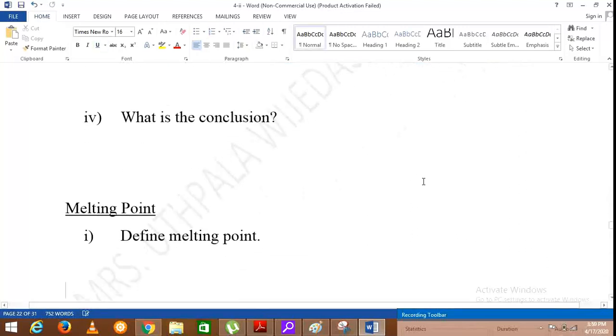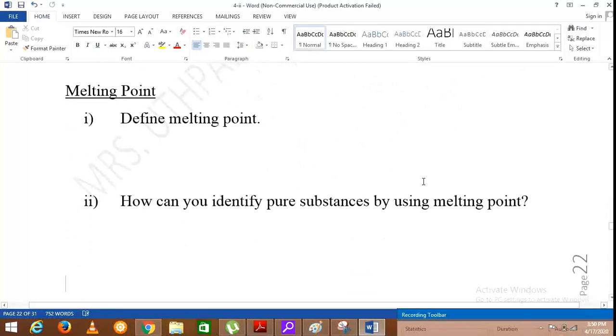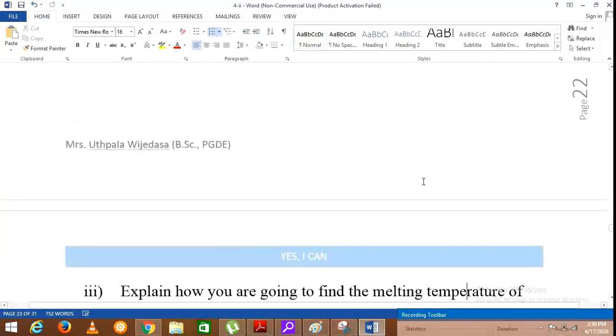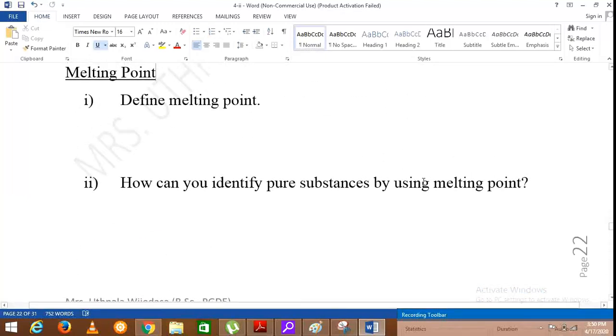Observations and the conclusion. Then we will move on to the next physical property, melting point. You can define the term melting point. We already have defined it. It is the temperature at which a substance changes from its solid state to liquid state.